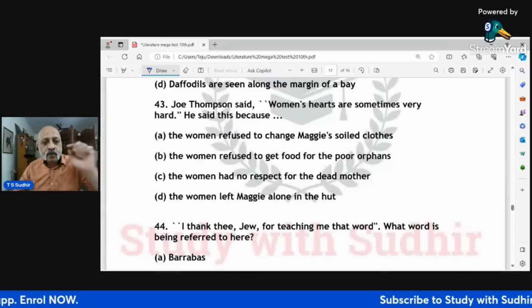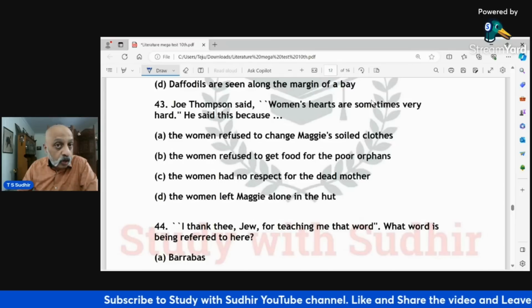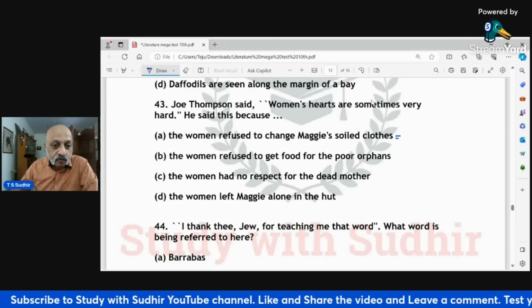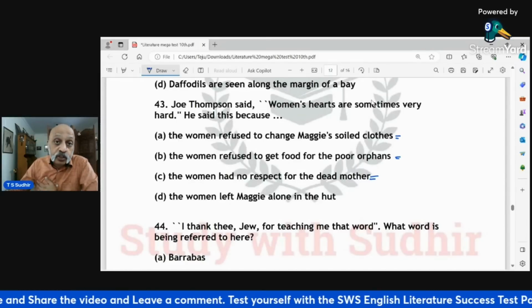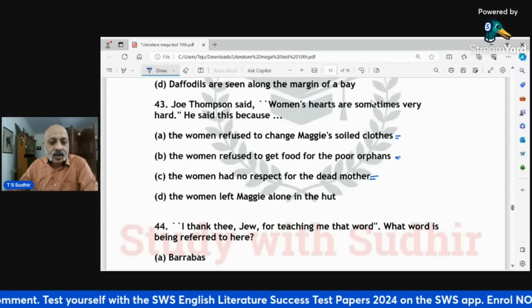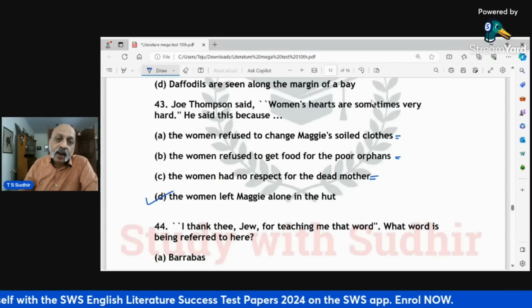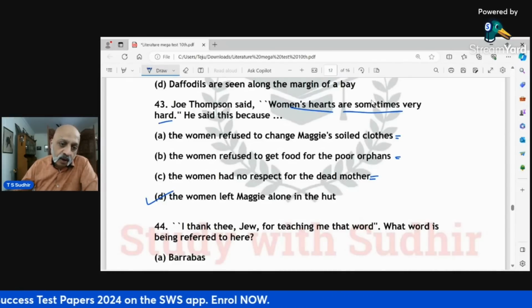Joe Thompson said, women's hearts are sometimes very hard. He said this because the women refused to change Maggie's soiled clothes? They refused to get food? No, that's not true. Had no respect for the dead mother? No, they actually did not say much. They actually did a lot for the children, even though they did not particularly like the mother when she was alive, because the women left Maggie alone in the hut. Therefore, he says women's hearts are sometimes very hard.